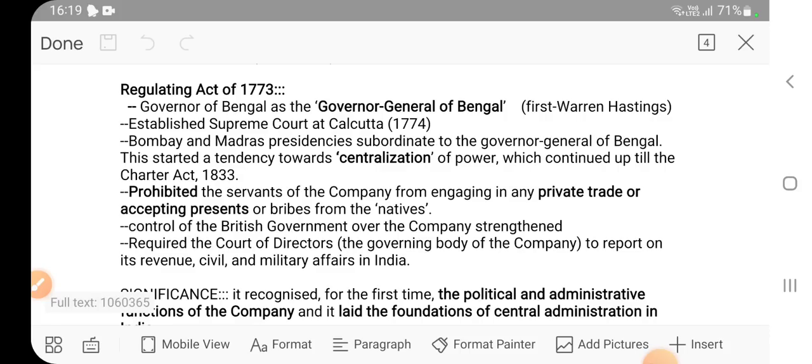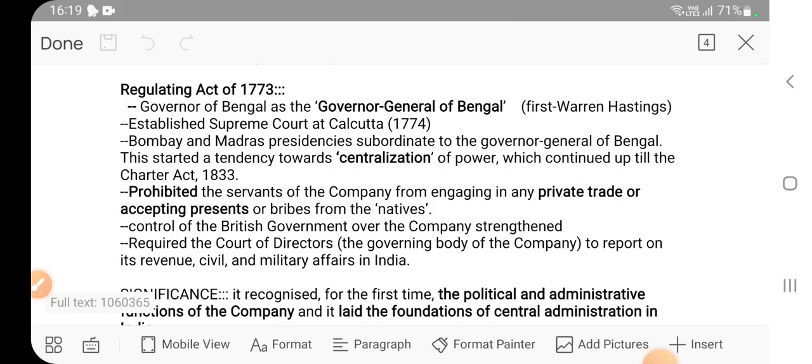So what happened? There were governors: the governor of Bengal, the governor of Madras. That governor of Bengal was made the governor general of Bengal. It means the authority of the governor of Bengal was made more than the other governors of other provinces.